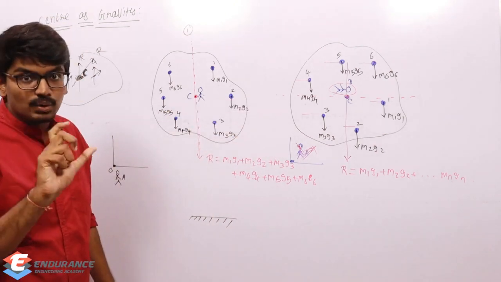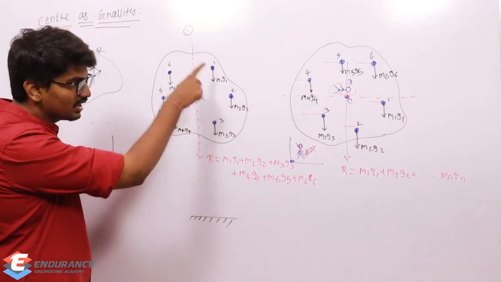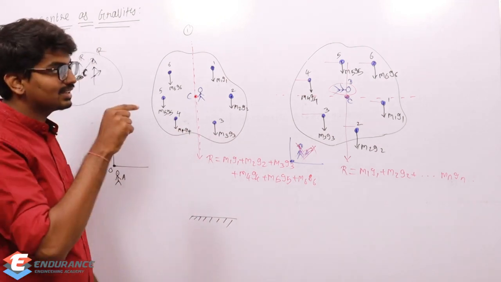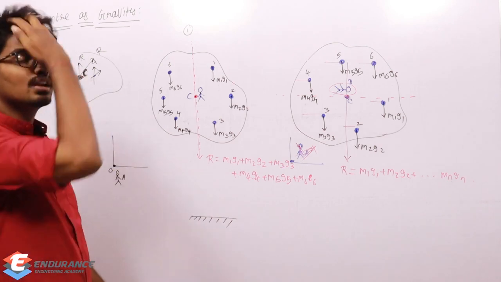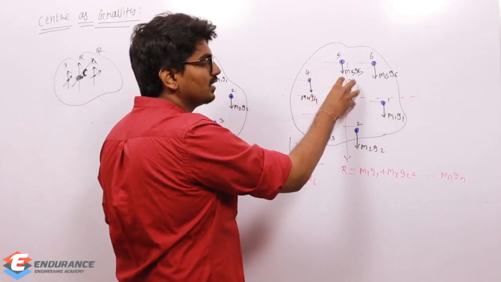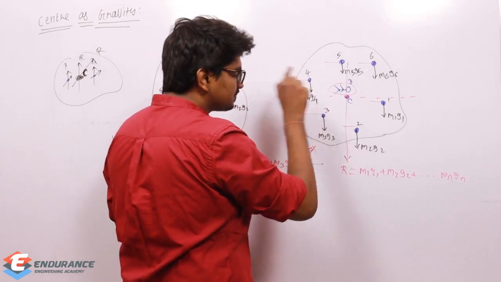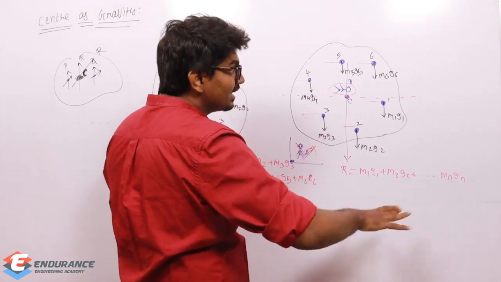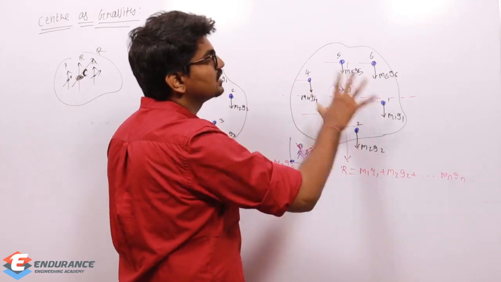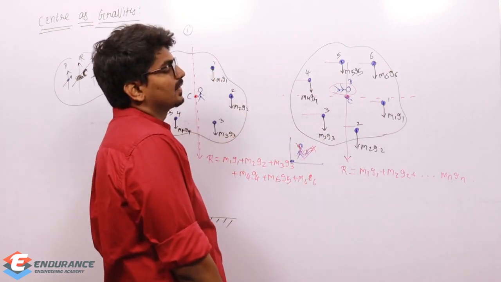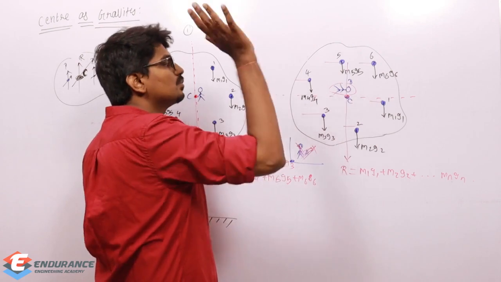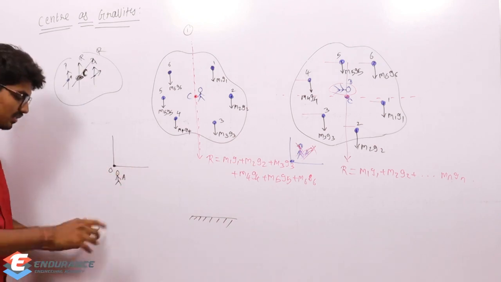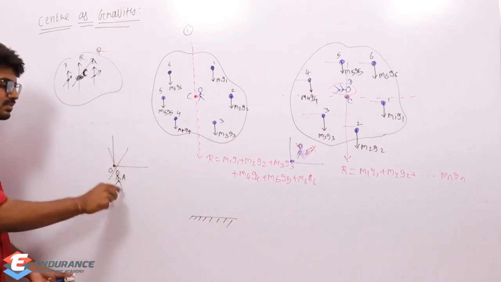Why is it center of gravity? Why not center of parallel force? Because these forces are due to gravitational effect. And in this case my reference point is inside the body. I am measuring it from inside the body, with respect to the same body. I am not measuring with respect to some other point.